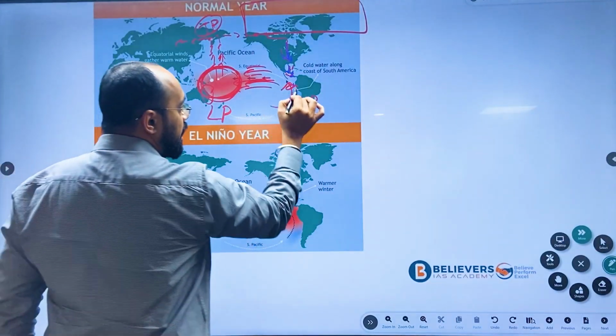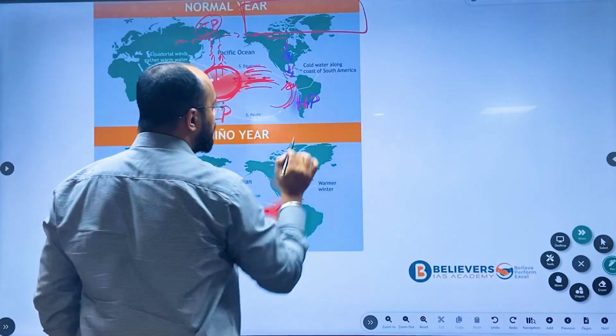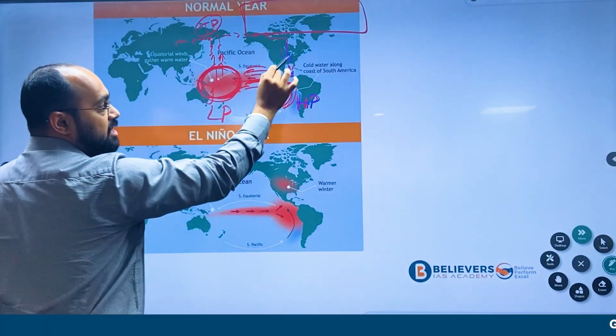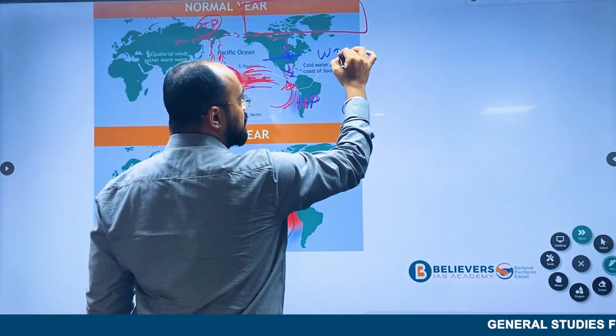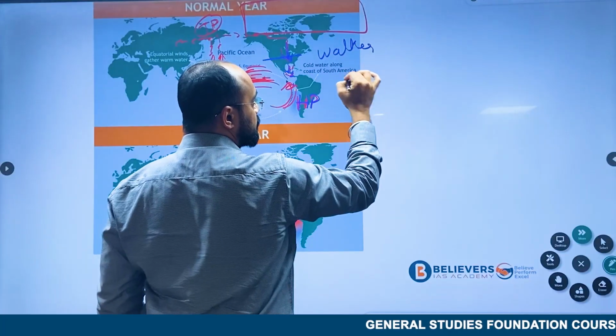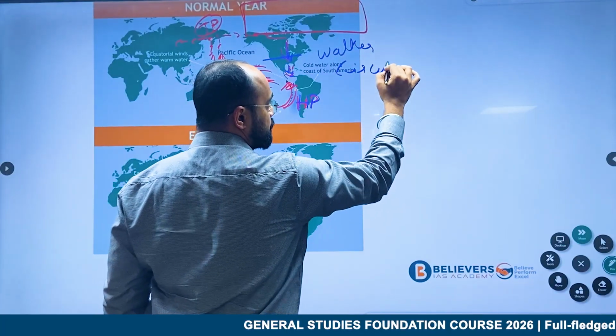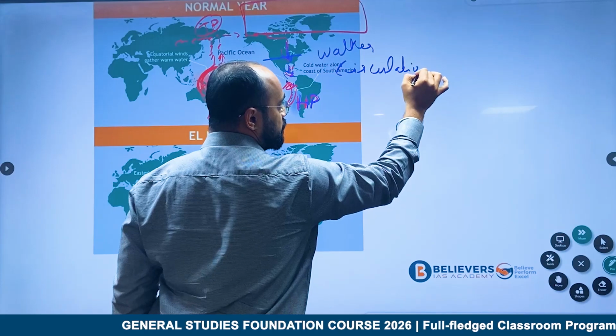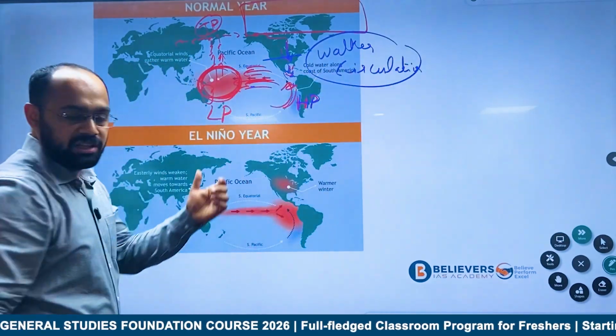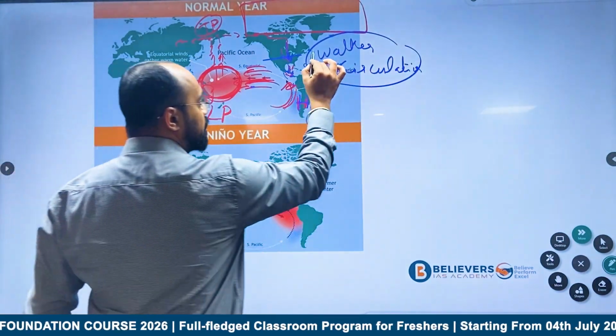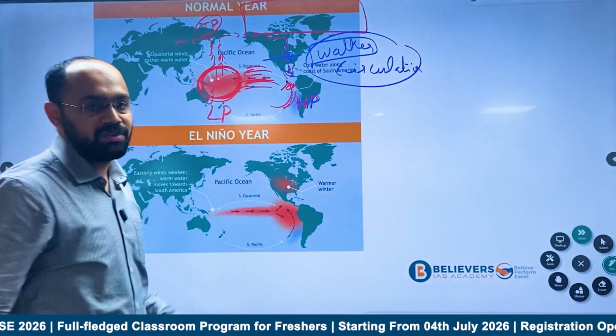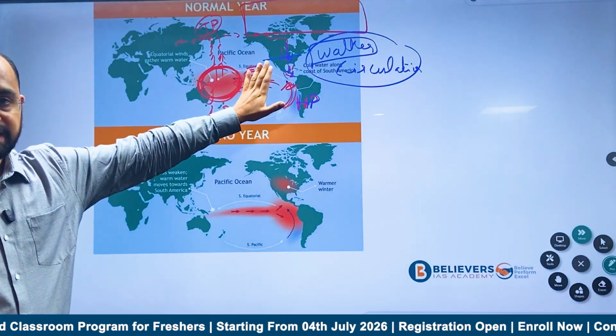After sinking, high pressure was created, as we have studied. This cycle is what we call Walker circulation, because it was discovered by a geographer named Walker.